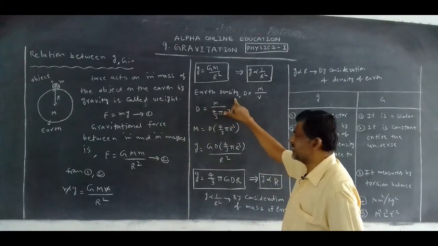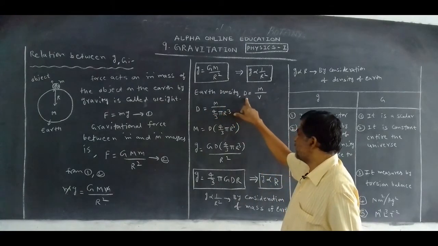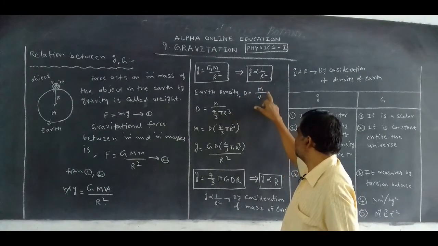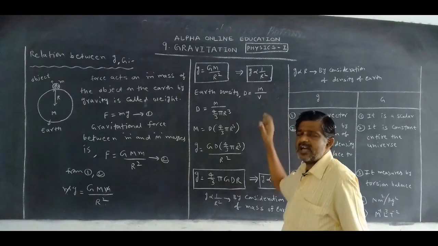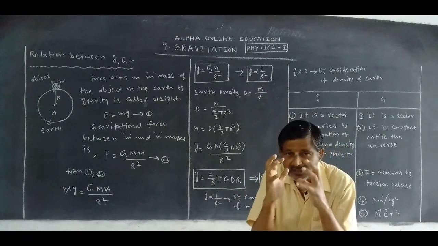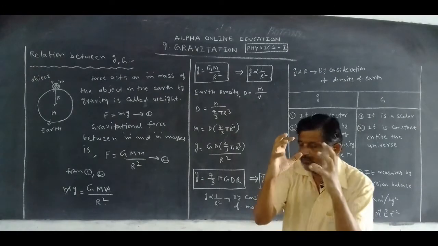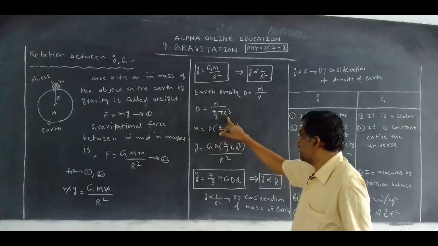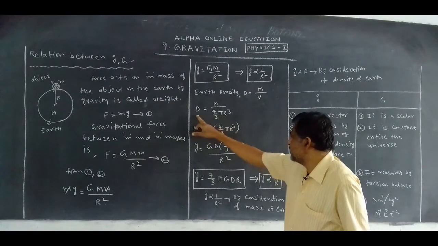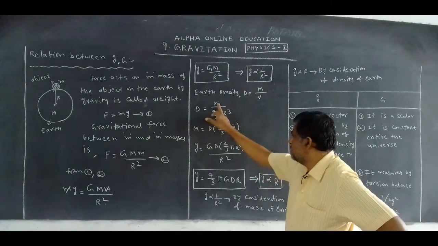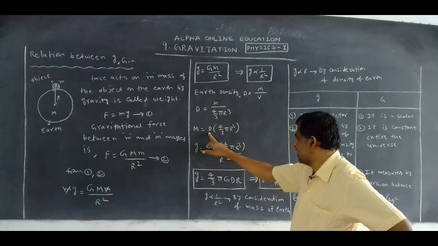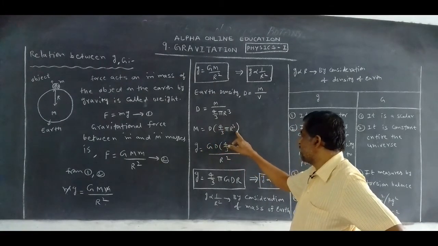Now the density of the earth. What is the formula for density? Mass per volume. What is the shape of the earth? Spherical. What is the volume of the sphere? 4 by 3 pi r cube. So cross multiplication: M is equal to capital D into 4 by 3 pi r cube.